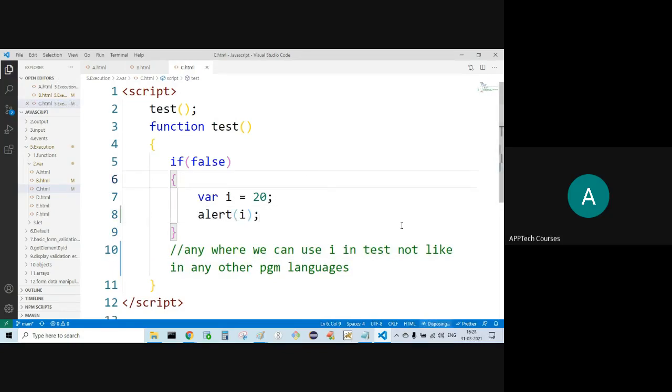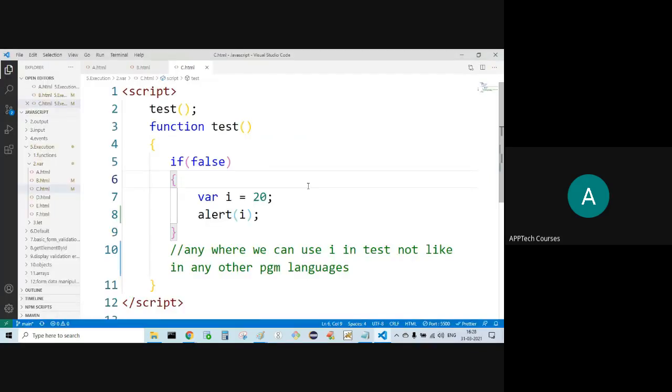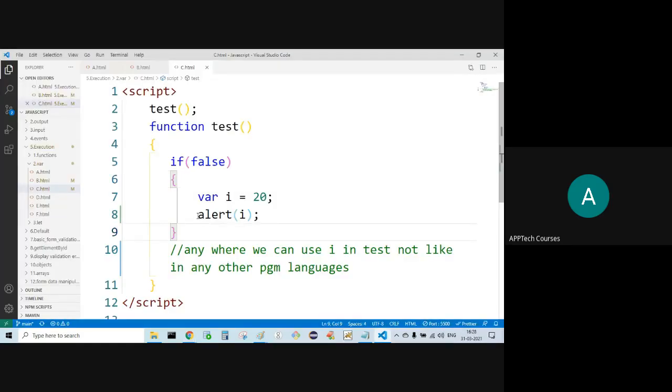Observe. I'm not getting anything. Here, why are we not getting anything?